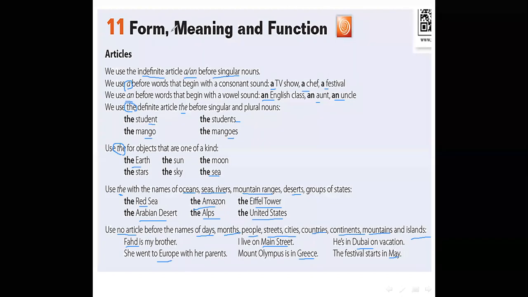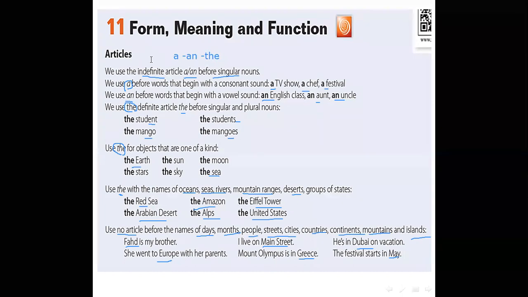Now, please write these notes. What articles did we explain for today? Excellent. A is an indefinite article used before words that begin with a consonant sound, and an is also an indefinite article used before words that begin with a vowel sound, and it should be singular also. And we use the for definite words. Okay, it's a definite article.